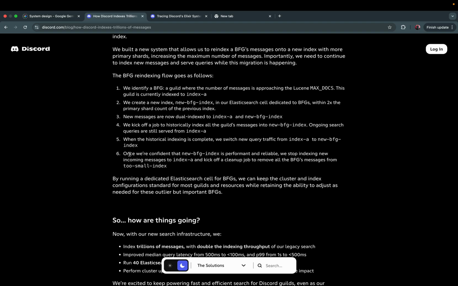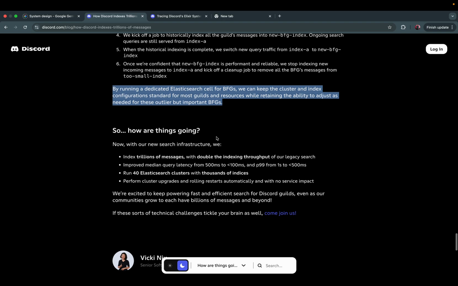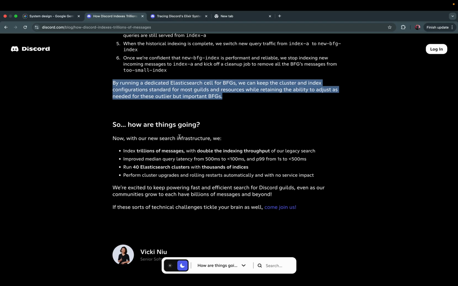Number 6, once we are confident that the new BFG index is performant and reliable, we stop indexing new incoming messages to index A and kick off a cleanup job to remove all the BFG's messages from the too-small index. By running dedicated Elasticsearch cells for BFGs, we can keep the cluster and index configurations standard for most guilds and resources while retaining the ability to adjust as needed for these outlier, more important BFGs.